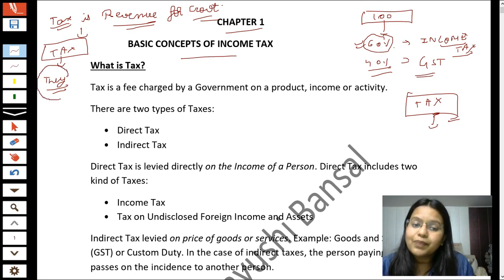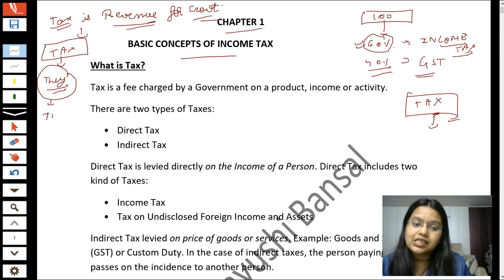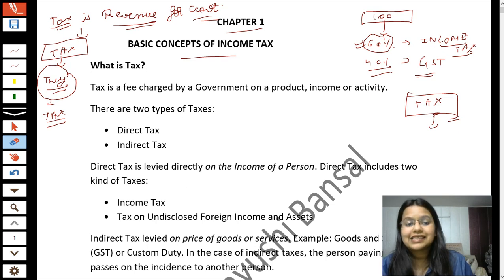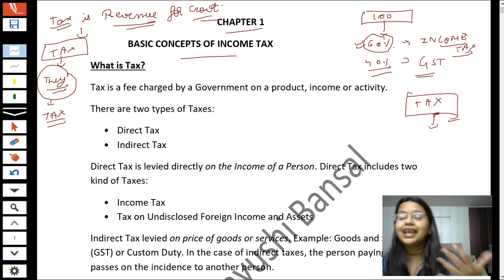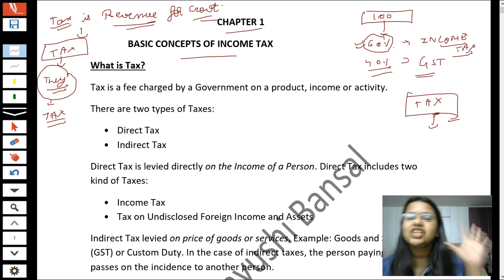So for spending all these amounts, they need some revenue, and they charge that fee from you in the form of taxes. Understand? Now the next question comes, who charges this tax? Can your best friend charge this tax from you? No, only and only the government charges tax.